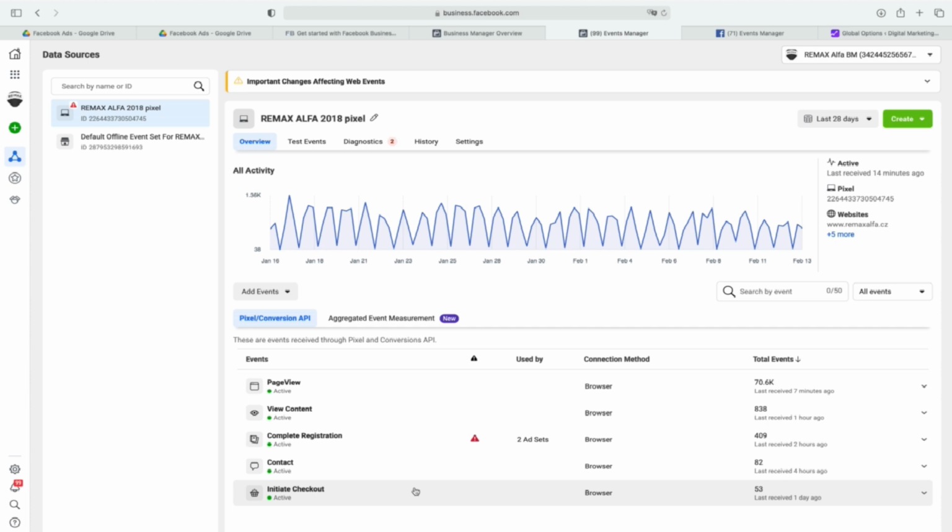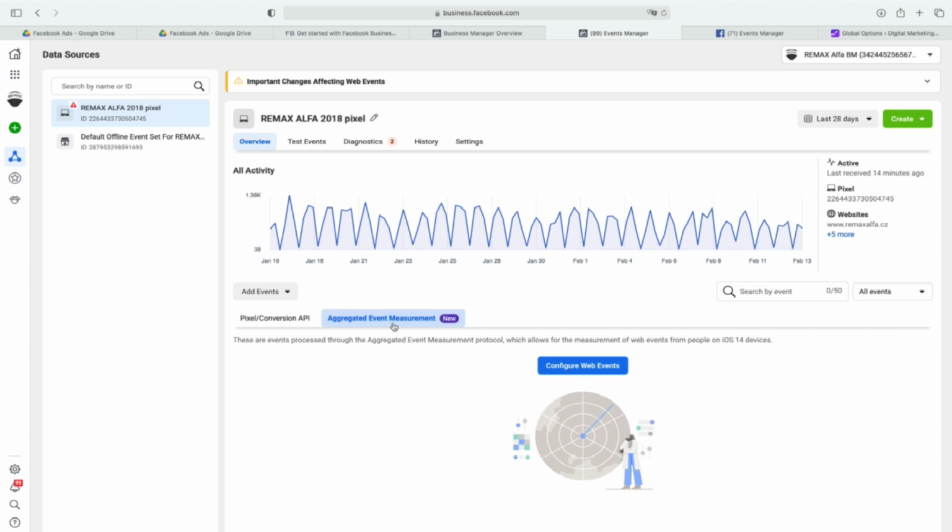And the most important for e-commerce is purchase or add to cart. And of course, for leads, it's complete registration or lead. I call it complete registration, but also lead is fine. Do not worry, I explain everything about the events in depth, so I'm not going to talk about it so much, okay?